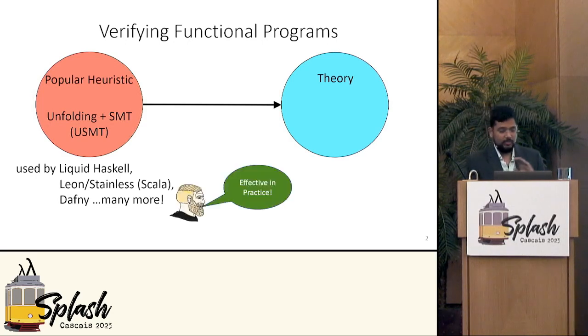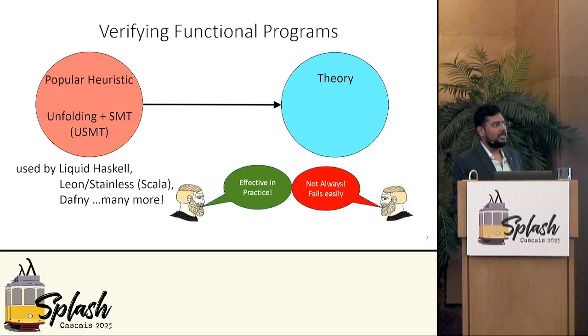This heuristic is very effective in practice, and like I said, many tools use it. But weirdly enough, it also fails very easily, and in fact on simple examples. For users, this can be a frustrating experience because they know that the theorem is true, and they can prove it on paper, but the tool cannot. You can't generate counterexamples because there are no counterexamples. The theorem is actually valid. And if you try to look at the internal state of a prover, it's meaningless.